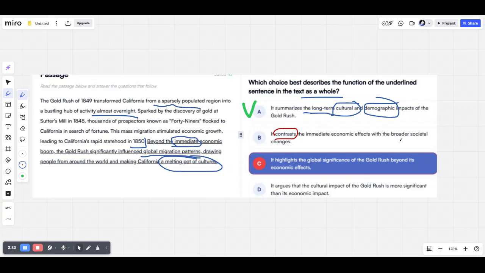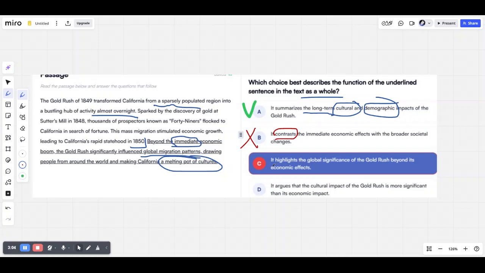Now, there weren't any societal changes actually, and it doesn't quite contrast these two effects, since the economic effects were presented in the previous part of the passage. And here it is just mentioning the immediate economic boom in only several words. So it is technically wrong.